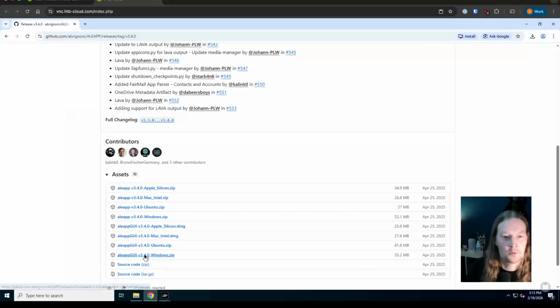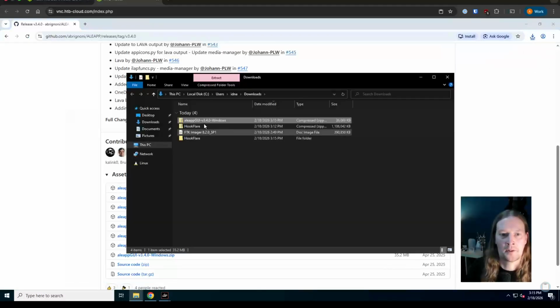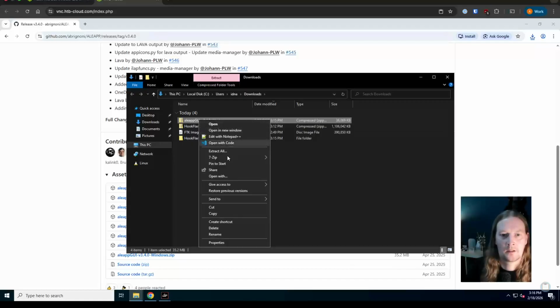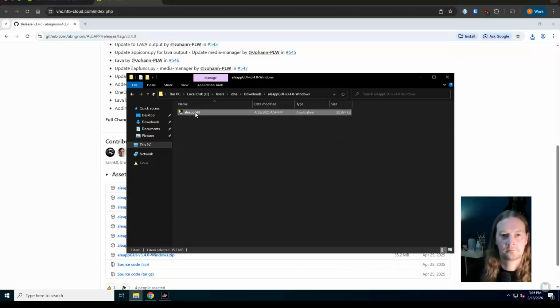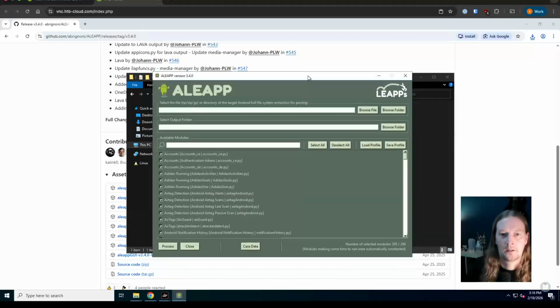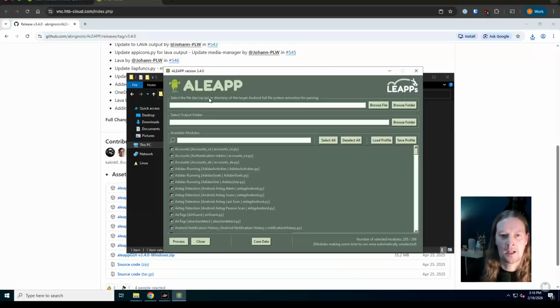I'm going to be getting the GUI version of this, and this is a Windows machine, so I'm just going to download that here. It should come down pretty quickly, and we can open that up. Once again, extract the files, and open up the app. So when that comes in, you may not be able to see this too well, but this top folder is asking for the folder or file of the full file system.